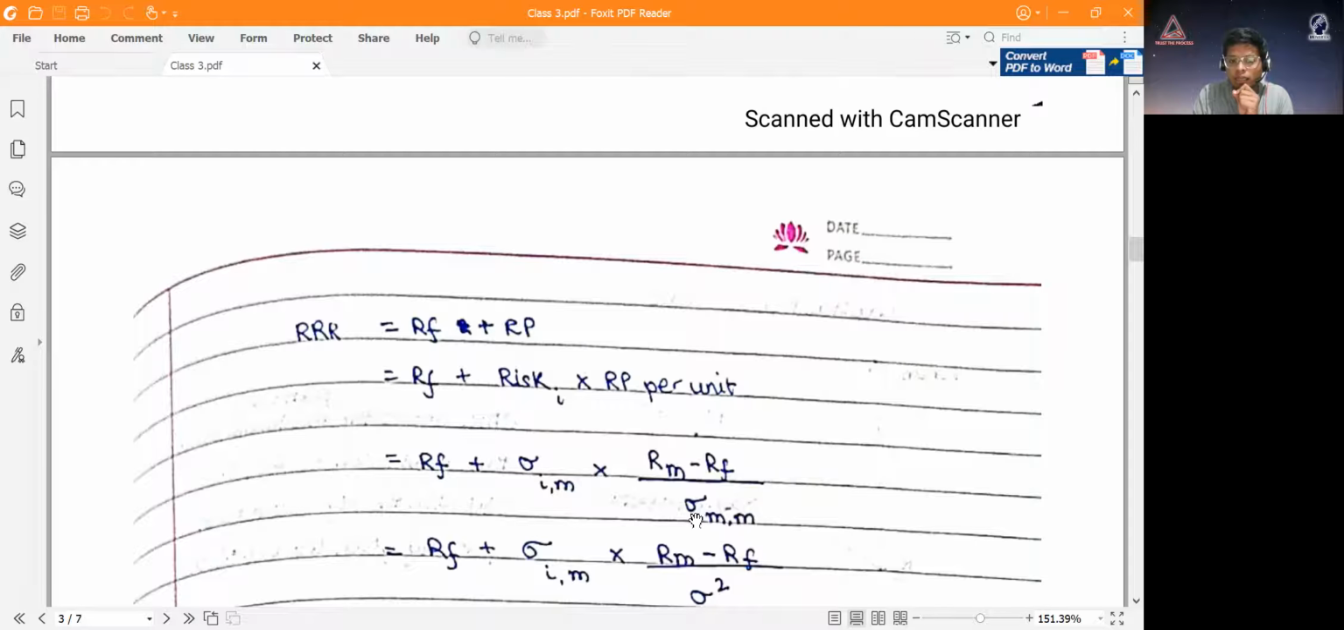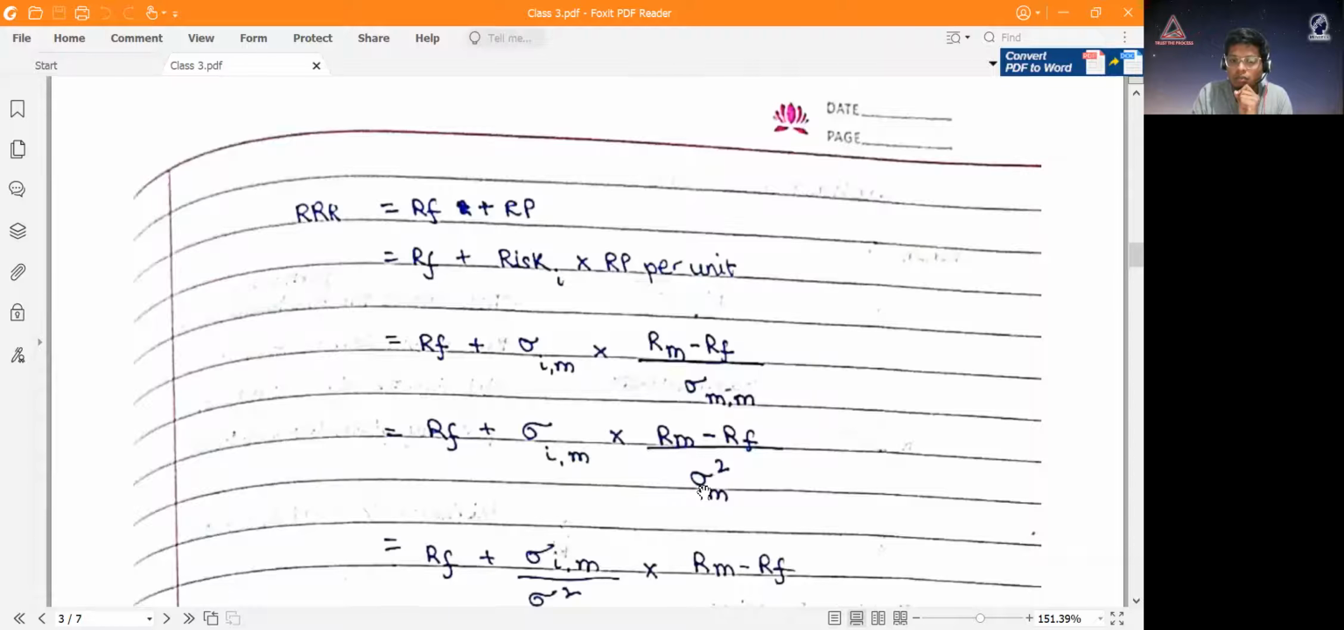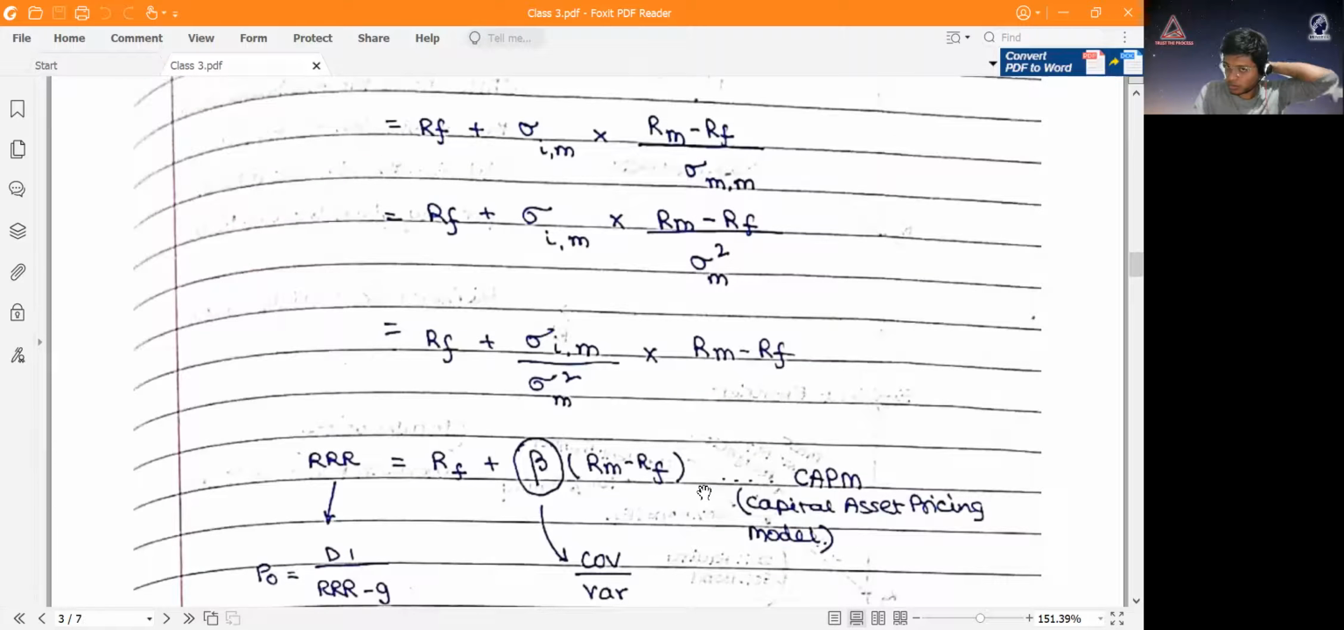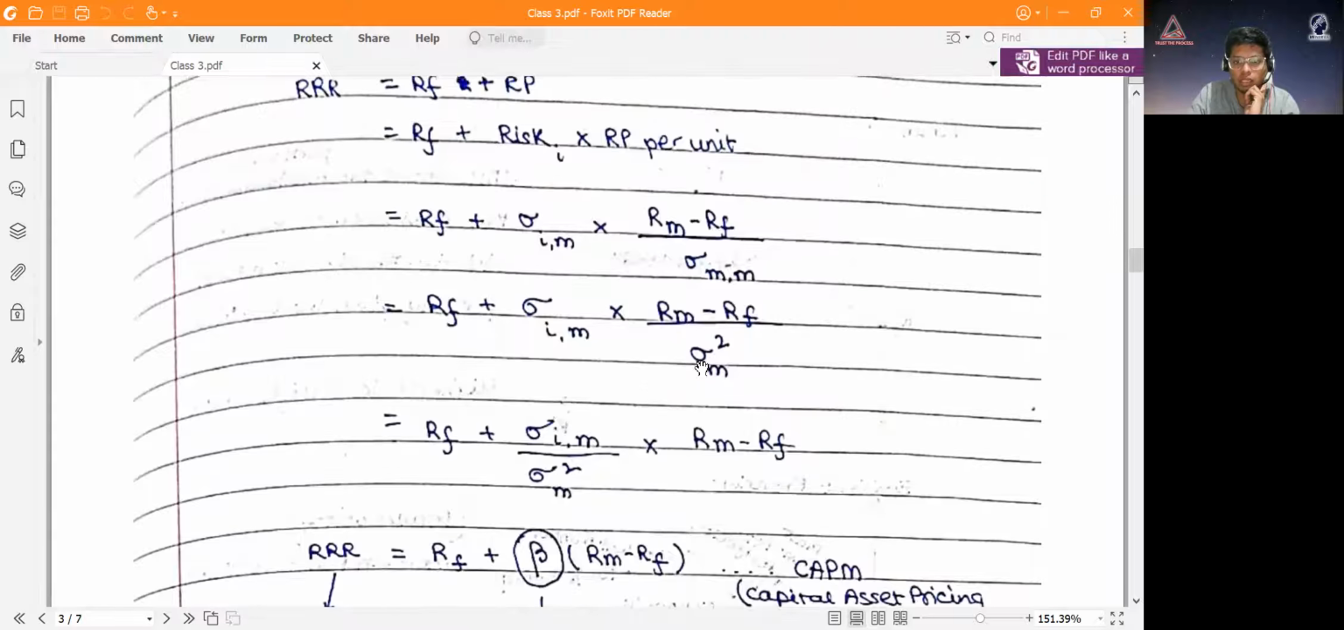So M with respect to M is basically the variance of M. So sigma square M. Okay. So now this formula, if I bring this here, this RF plus sigma IM divided by sigma square M into RM minus RF. Now this one is the covariance, this is the variance. Now this covariance by variance is called beta.